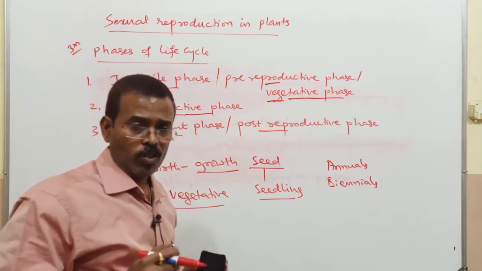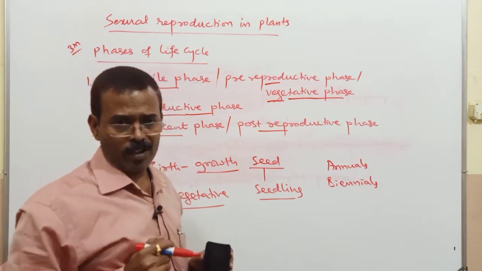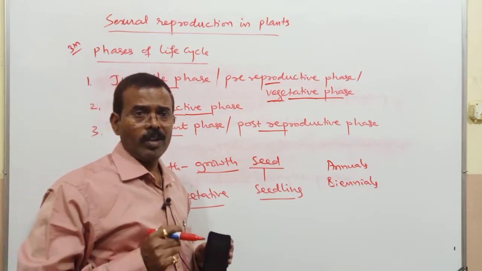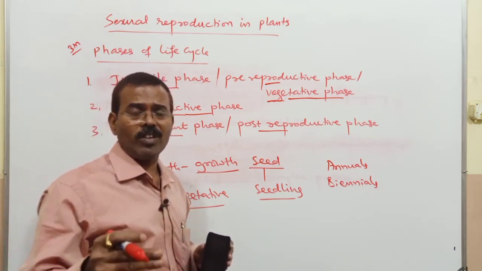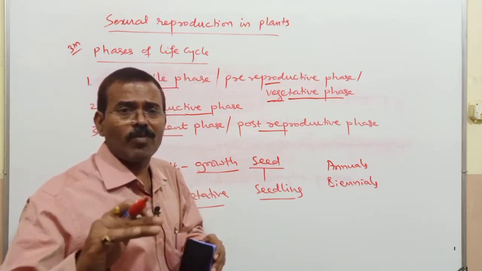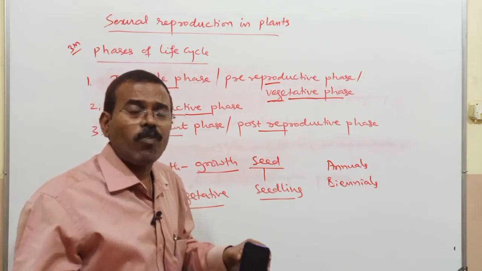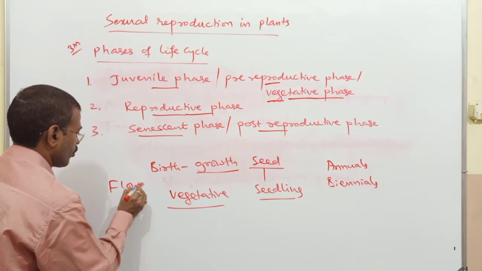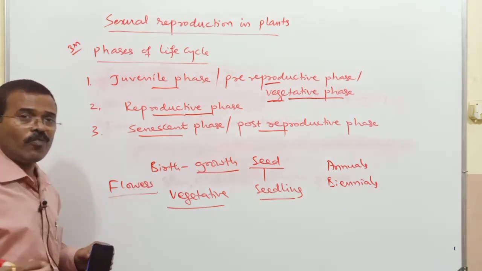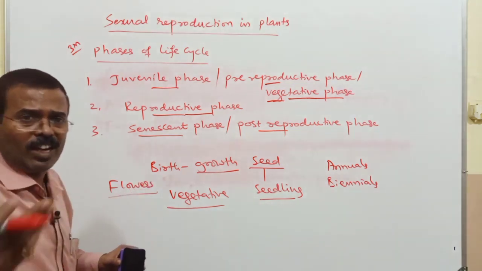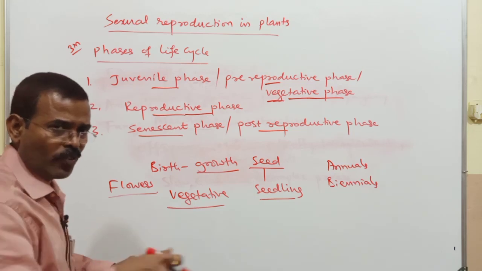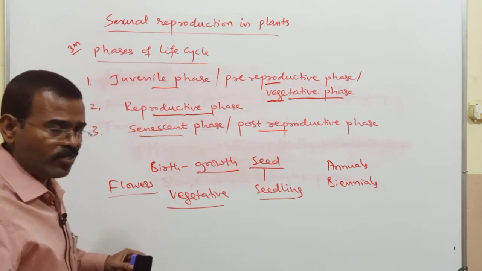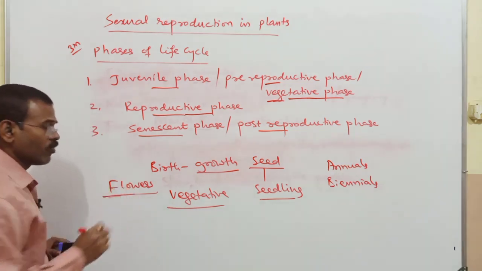Particularly in flowering plants, in higher plants, this vegetative phase is separated from the reproductive phase by the formation of flowers. The end of the vegetative phase can be easily differentiated by the development of the flowers.